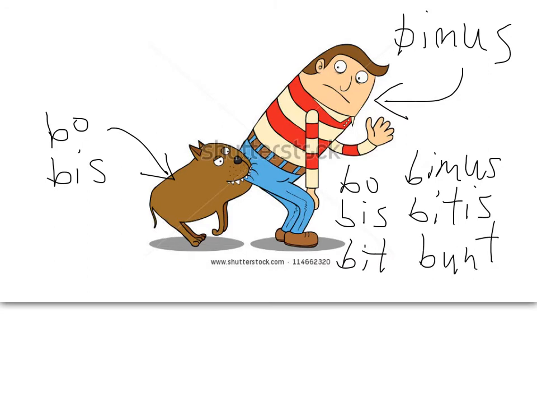And how this picture will help you is that, well, hey, you know Bo Bis? He bit Bimus. Where did he bite him? Well, he bitis bunt. Get it? Bo Bis bit Bimus in the bunt. He bit his bunt. Bo Bis bit Bimus bit his bunt. If that helps you, wonderful. If you still don't get it and it confuses you, well, maybe you can come see me for some extra help. I don't think I can explain this.